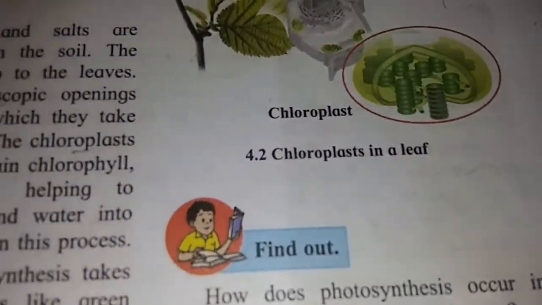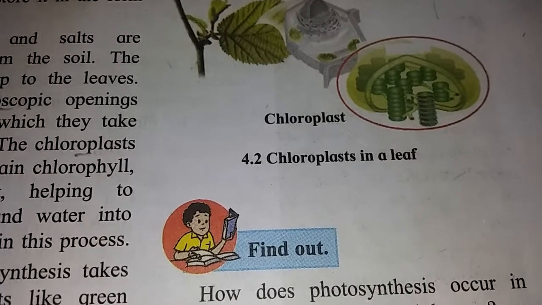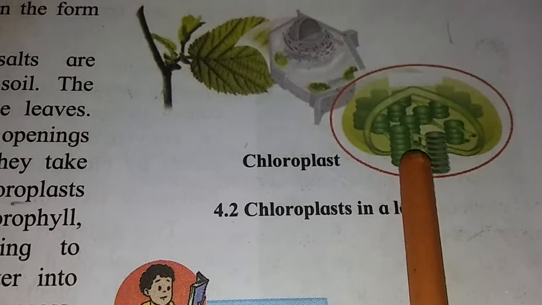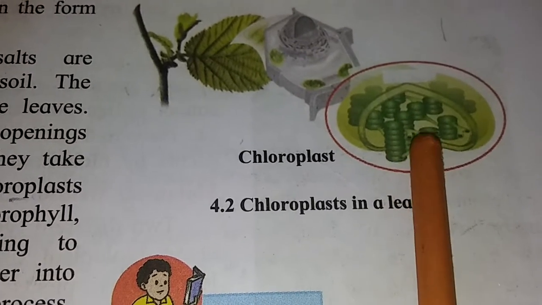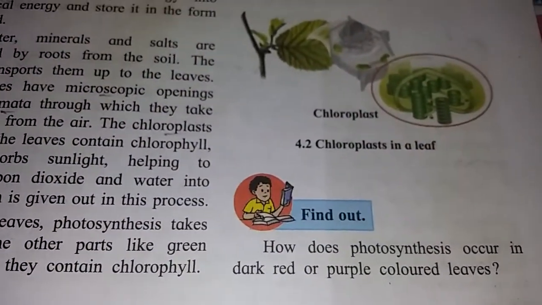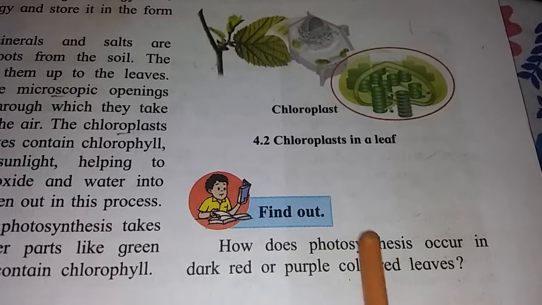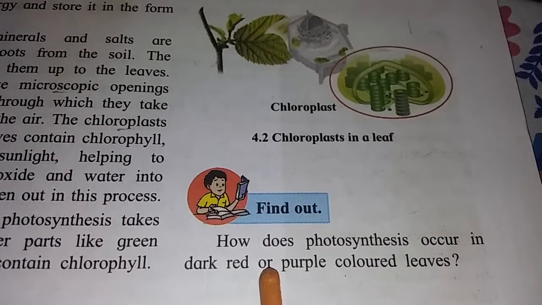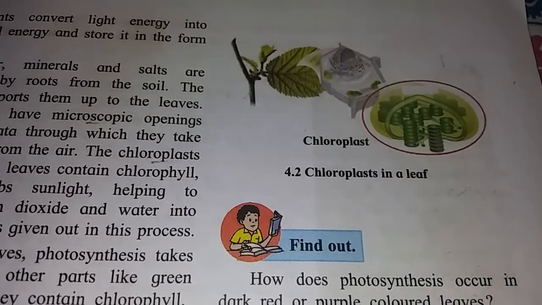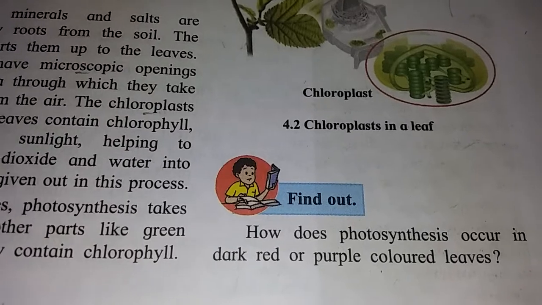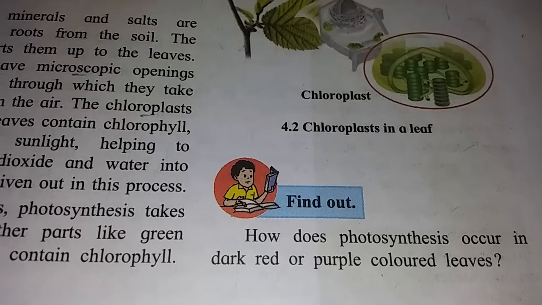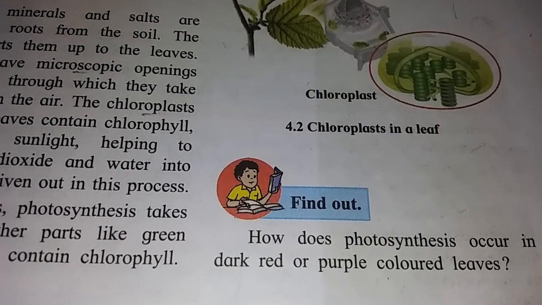Now see here, the chloroplast in leaves is given. See, this is the structure of a chloroplast. Now here one question is asked. How does photosynthesis occur in dark red or purple colored leaves? See, some trees have dark red or purple colored leaves. How do those trees carry out the process of photosynthesis?